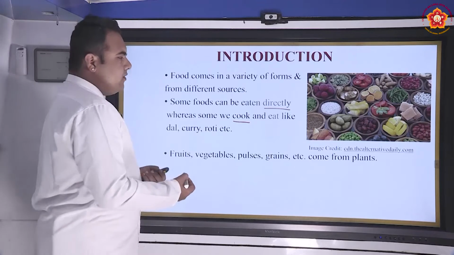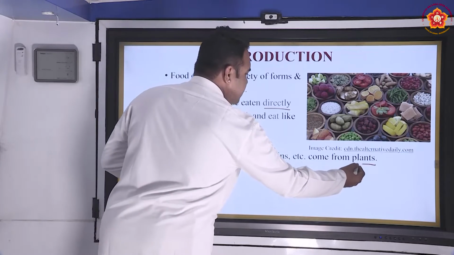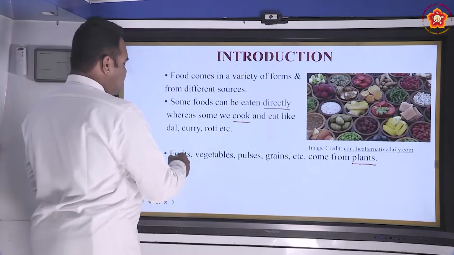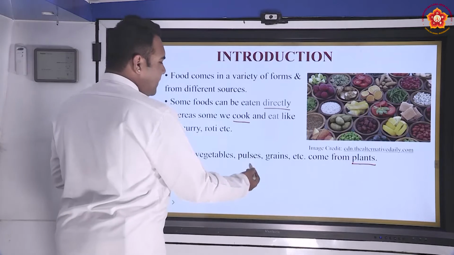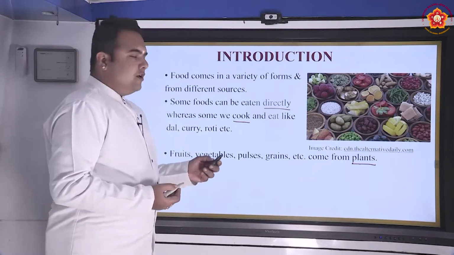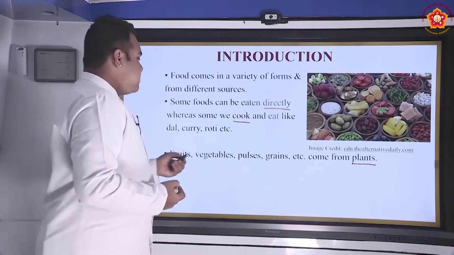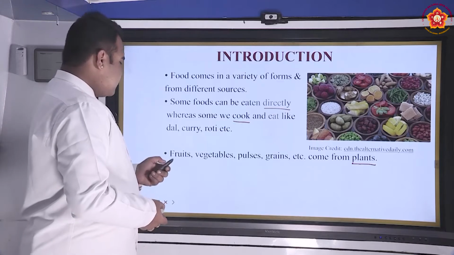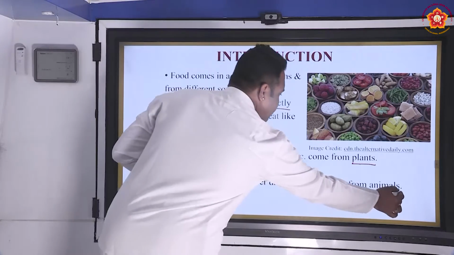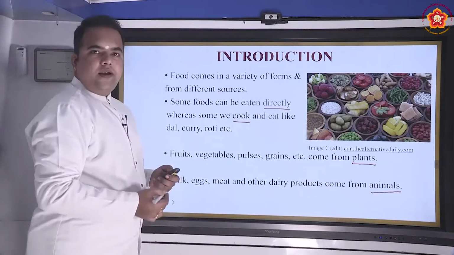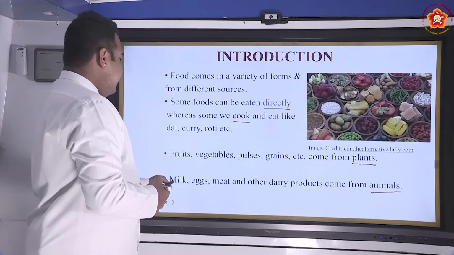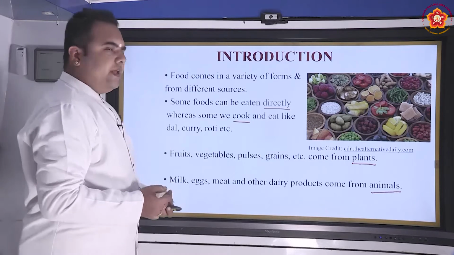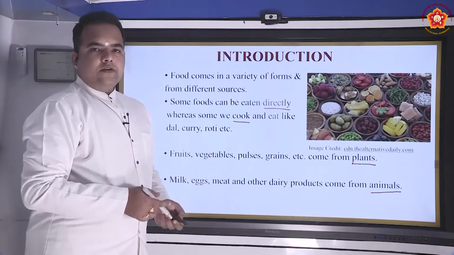So now we know these are the different sources of food coming from plants. For example, fruits, vegetables, pulses, grains, etc. These are the food items that would be obtained from plants. Similarly, if you look at the animal sources of food, we have milk, eggs, meat, and other dairy products.